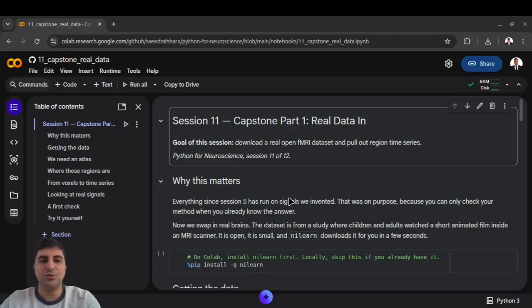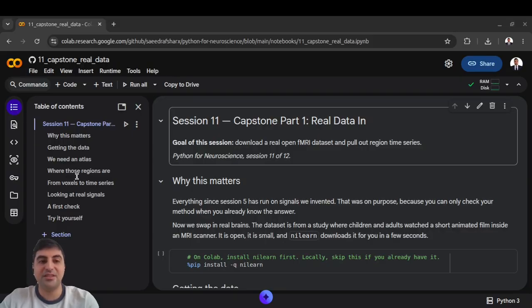Every signal you have analyzed in this course, I made up. That was on purpose, and I have said it so many times. You cannot check whether a method works unless you already know the answer. And the only way to know the answer is to build the data yourself.